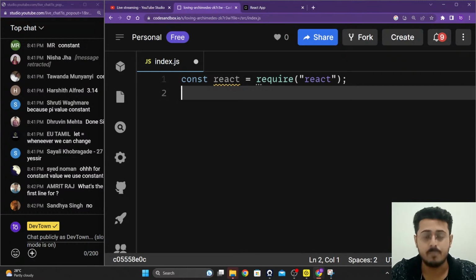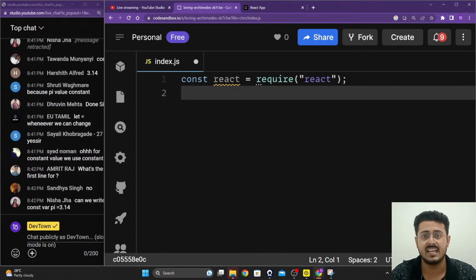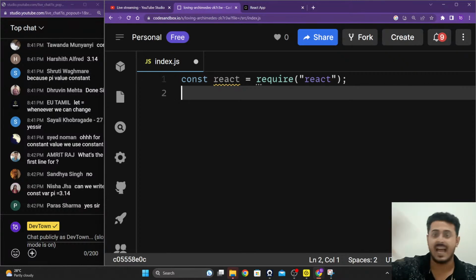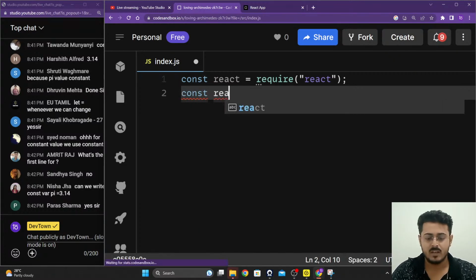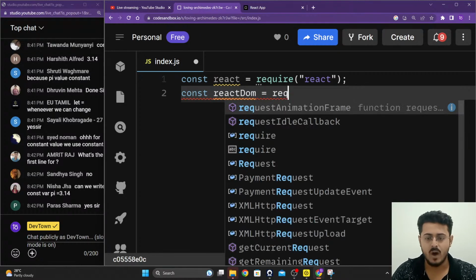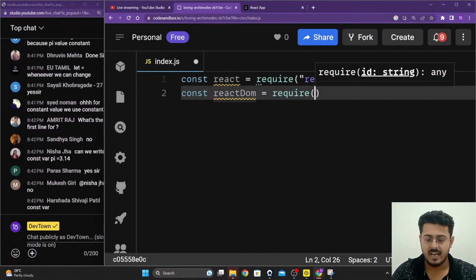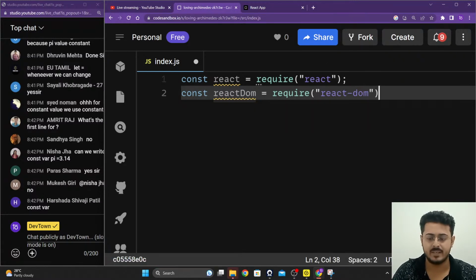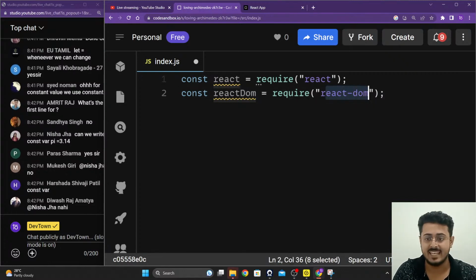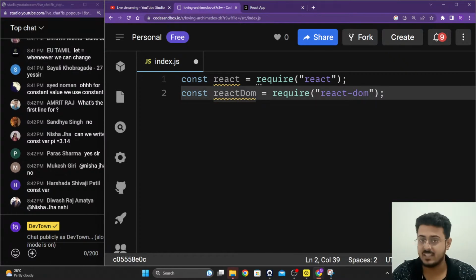That happens due to another library of React called the React DOM library. That is what handles all the talking to the backend portion. We are going to use const ReactDOM equals require, and then we are going to require this React DOM library as well. So this ReactDOM constant is going to save this entire React DOM library.